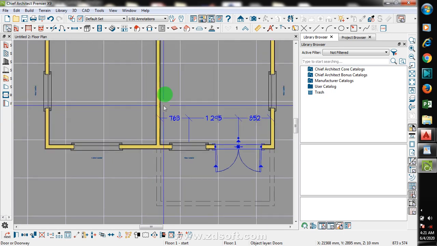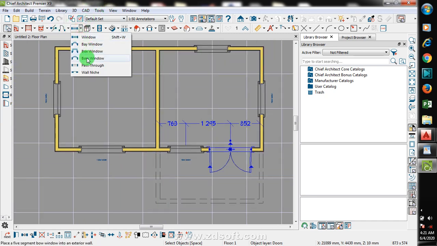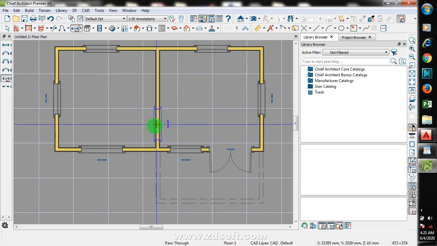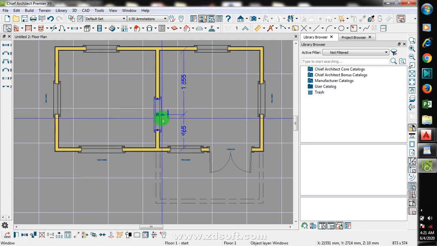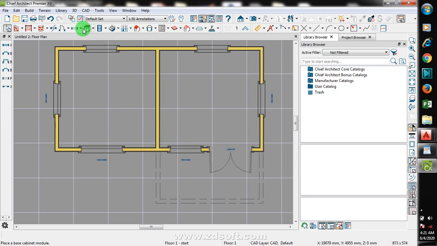Okay, what if I want like an opening where you can just have access to this room? I can just create an opening. I'll just click on pass through, and then, sorry, what did I do? Sorry, you can delete this.